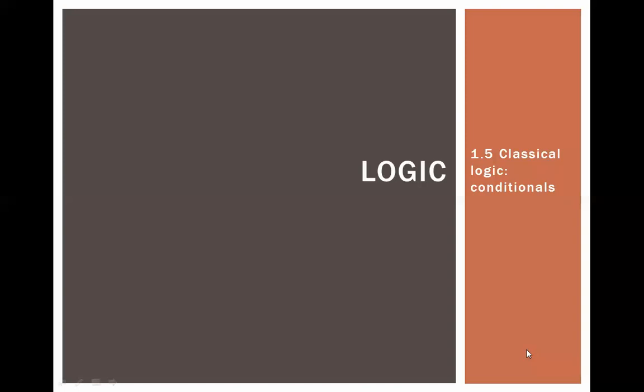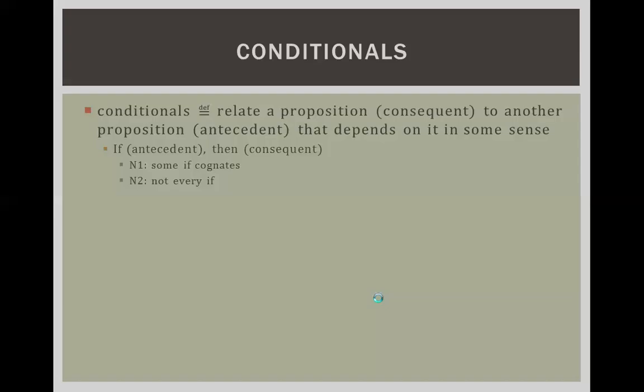Conditionals are things that relate a proposition to another proposition that depends on it in some sense. It's, for example, if-then, right? If antecedent, then consequent. So if you have something here, then you'll have this thing over here.